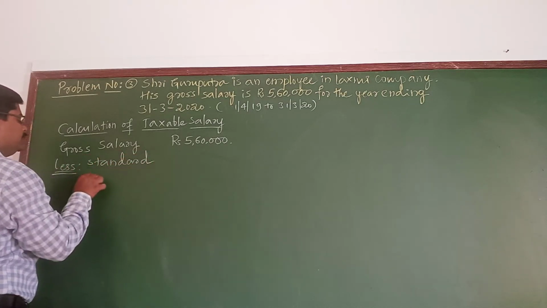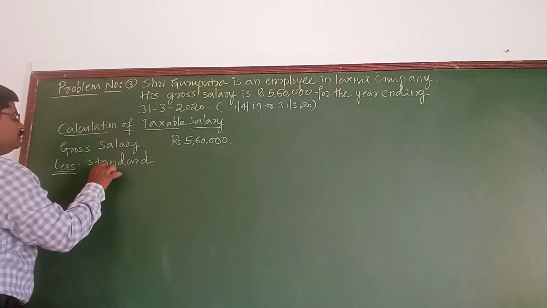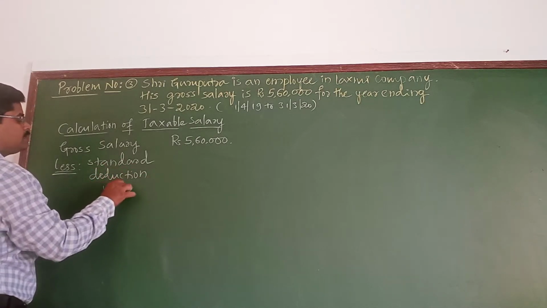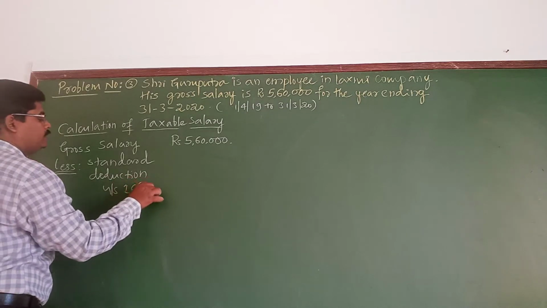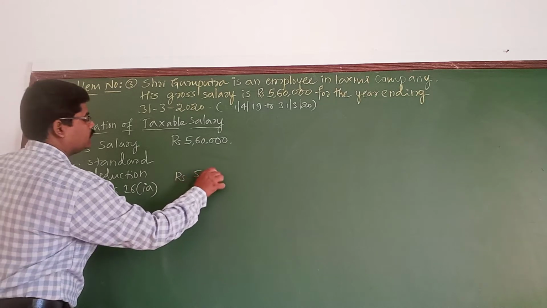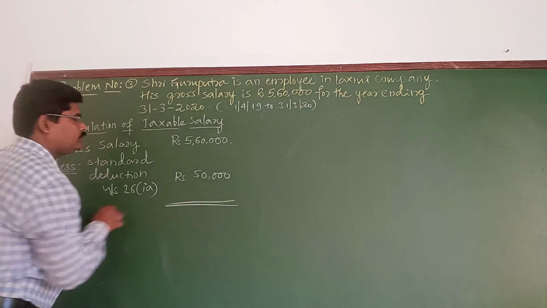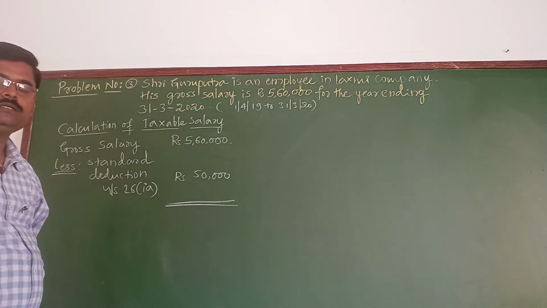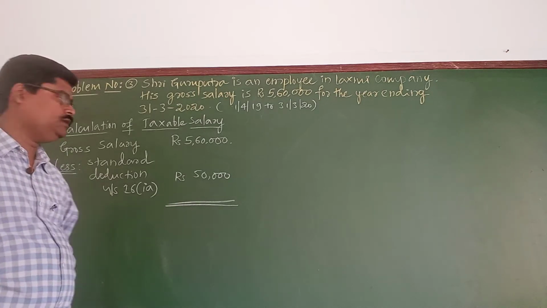Standard deduction. The applicable section is 16IA. Amount: rupees 50,000. From 5,60,000, I am going to deduct the standard deduction amount of rupees 50,000.